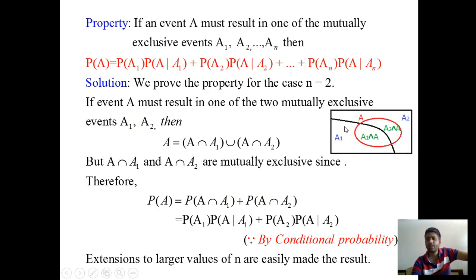It is clearly seen that there is no element or sample point which is common to events A1 and A2. In general, if the intersection of any two events is phi, then we say the two events are mutually exclusive.